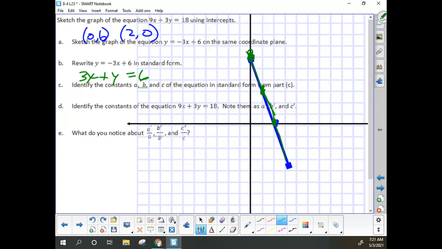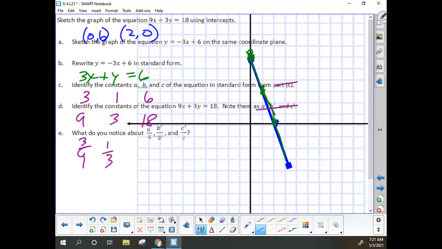Now I'm supposed to identify A, B, C in the equation. So 3 and 1 and 6. And then the A, B, C from the first equation is 9 and 3 and 18. And the question, A over A prime, that would be 3 over 9, 1 over 3, 6 over 18.